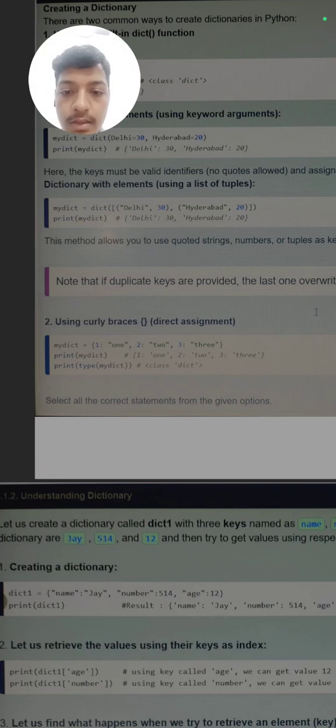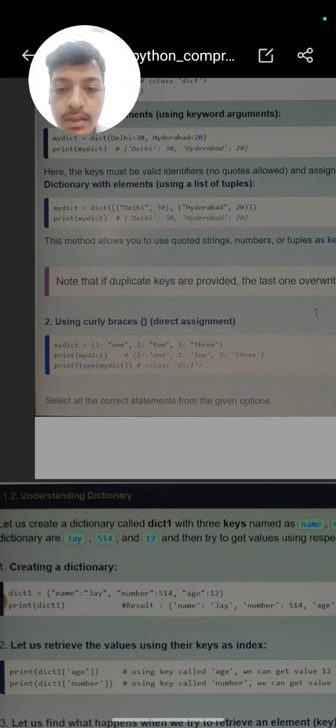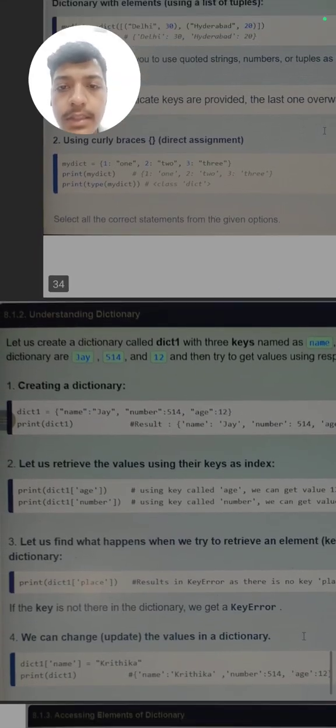So this is direct assignment. My dict is equal to curly braces, 1 colon 2, where 1 is the key and 2 is the value. Print my dict, and it will be printed as it is. Dictionaries are used to store key values. It is mutable, like we can add some meaning later. For example, fan is the roof fan which gives us air.